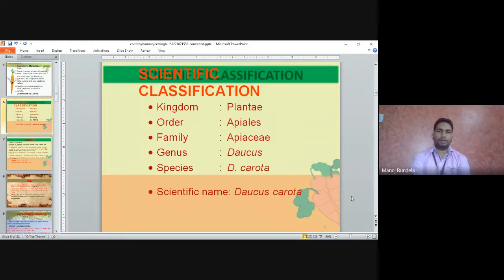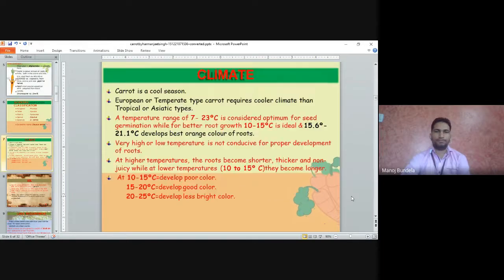Scientific classification: the kingdom is Plantae, order is Apiales, and family is Apiaceae. It belongs to the family Apiaceae, genus Daucus, species carota. So the scientific name of carrot is Daucus carota.